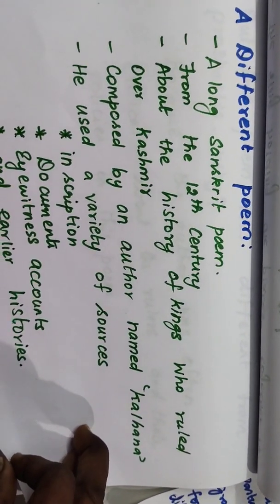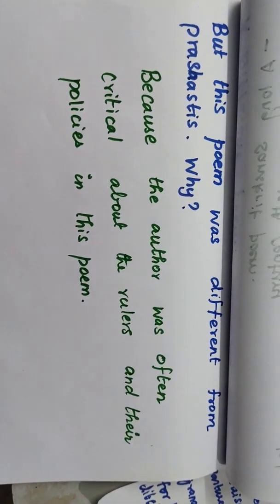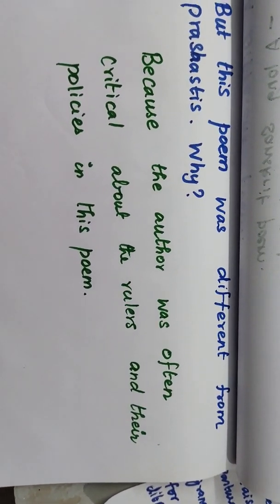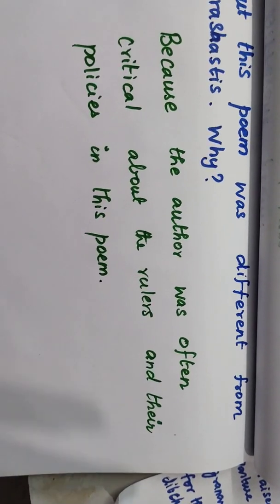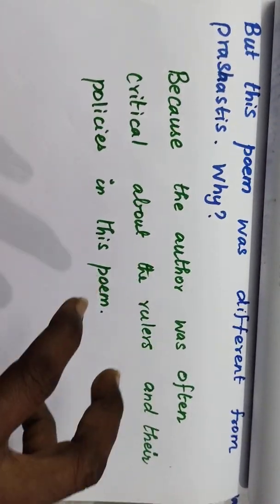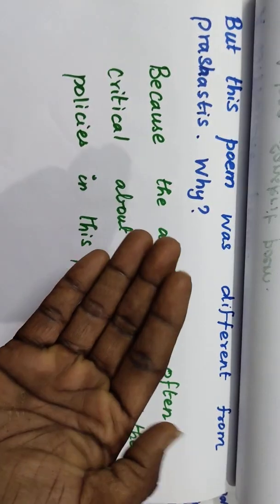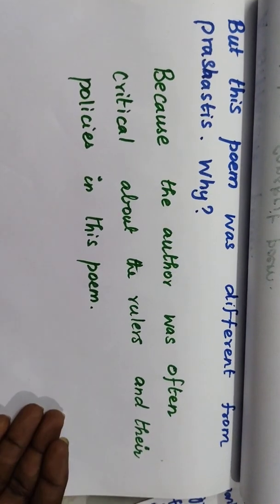They wrote the poem in the 12th century, and this is the difference between the Prashasti and the poem, because the author was often looking at the critical things faced by the ruler, and it was written about the policies in the poem, right? But in the Prashasti, something will be true and something may not be true.